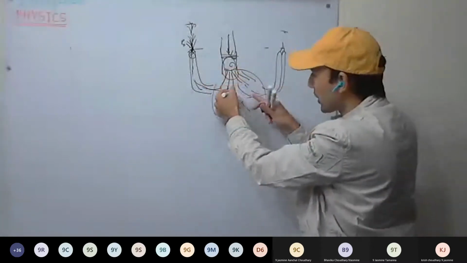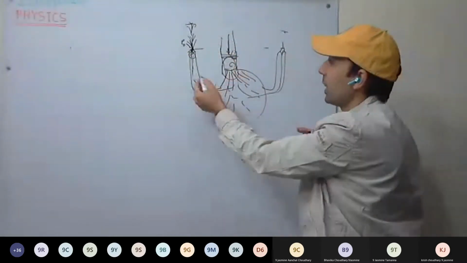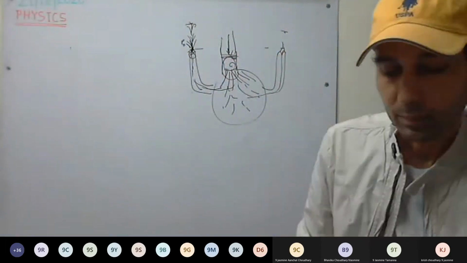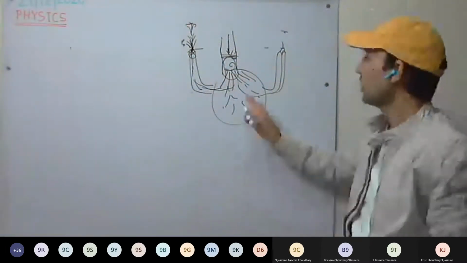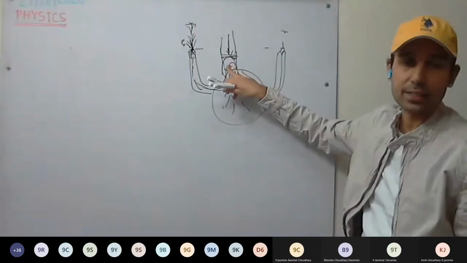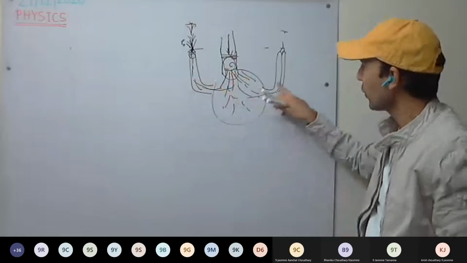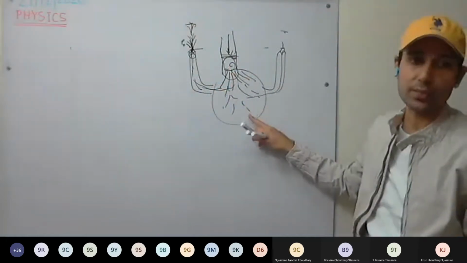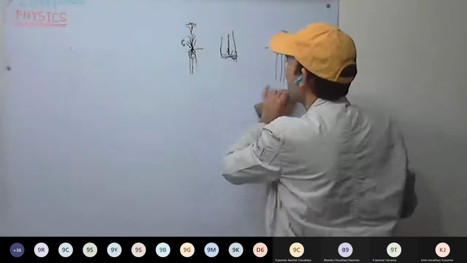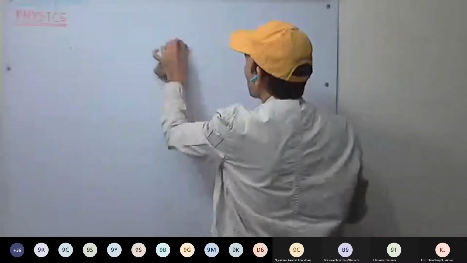And we'll discuss that as well. So Pascal's law states that whenever pressure is applied at any point inside a confined liquid, that pressure gets transmitted equally and undiminished throughout the liquid. This is clear. At any point you apply, the pressure gets equally and undiminished transmitted throughout the liquid.